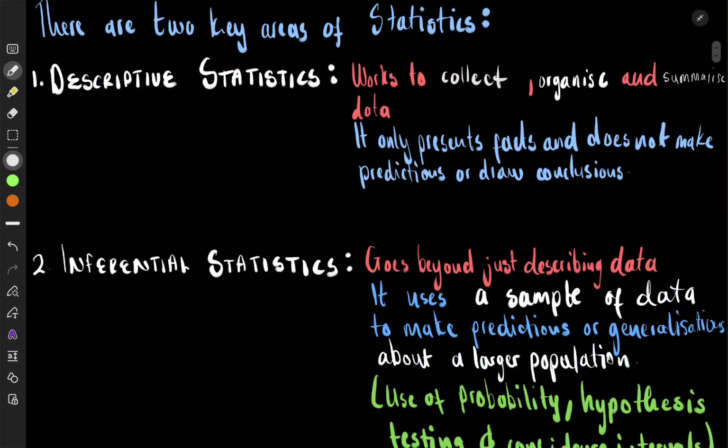And that is what we should talk about right now, which is the two key areas of statistics. We are only going to look at one, which is descriptive, for the whole semester. No inferential statistics. So what is descriptive statistics? Statistics is a branch of mathematics. Descriptive statistics is the branch of statistics which only deals with or works to collect, organize, and summarize. Remember, we said summarize is the other word for analyze data. So it only presents facts and does not draw conclusions or make any predictions. So no decision making or conclusions are made in descriptive statistics. Okay, hope you see that.